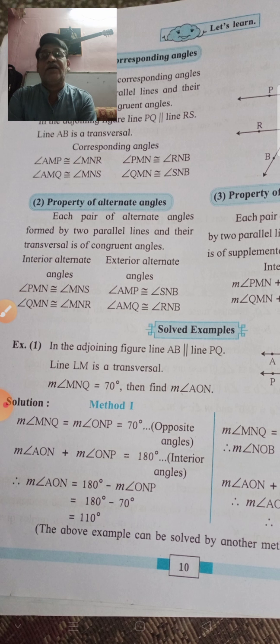Means when two parallel lines and one transversal are there, then the pairs of alternate angles formed by these two parallel lines are always congruent. Okay, the pair of alternate angles is also congruent. Okay, this is the second property. Means a pair of corresponding angles are congruent and a pair of alternate angles are also congruent to each other.